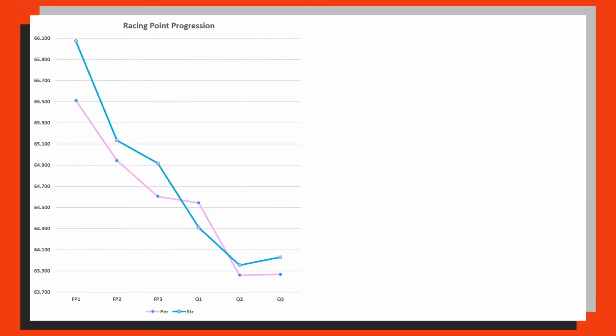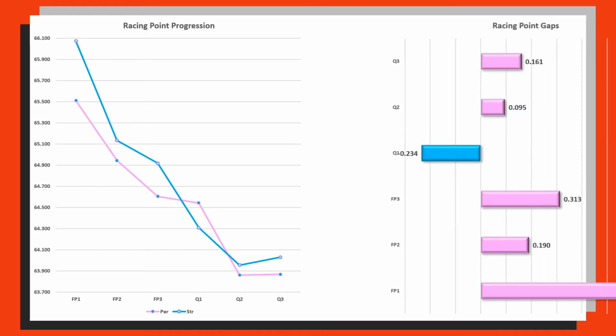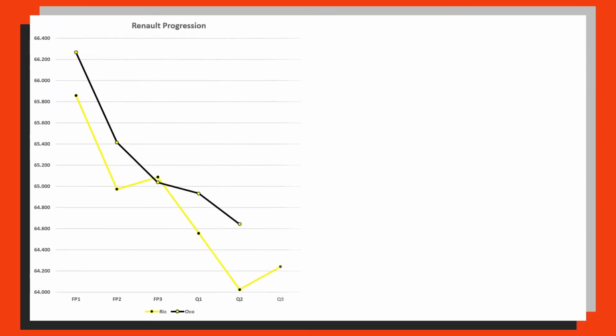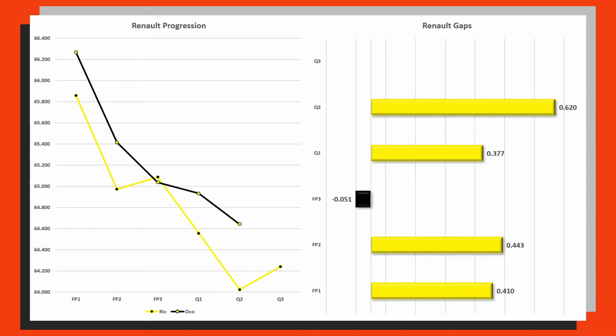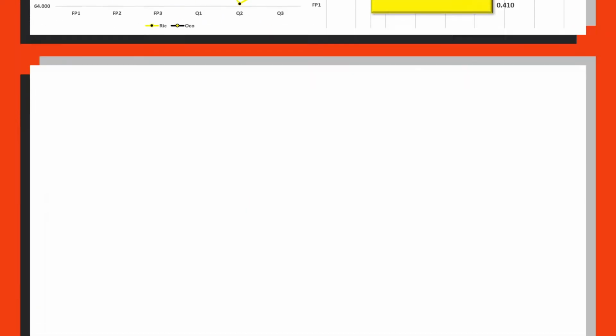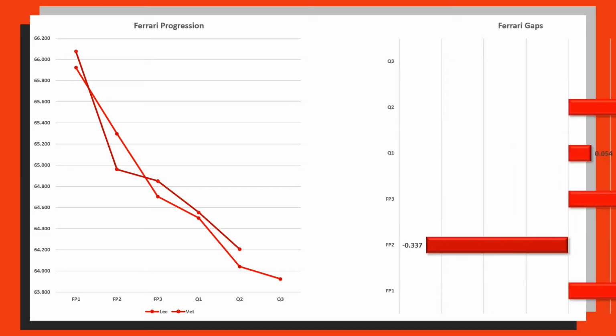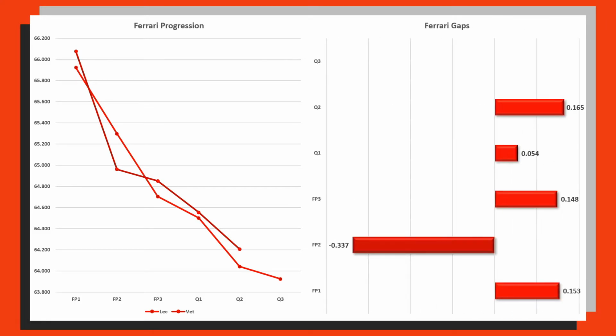And then we've got Racing Point, who again were fairly close. Lance Stroll only beating Sergio Perez just once, with gaps that look a little bit like this. And then in the midfield, we've got Renault P5, with Esteban Ocon just beating Daniel Ricciardo once in FP3, with gaps of this, just half a tenth in it in FP3 between the two Renaults. And then we've got Ferrari, again, actually a lot closer than people first think.